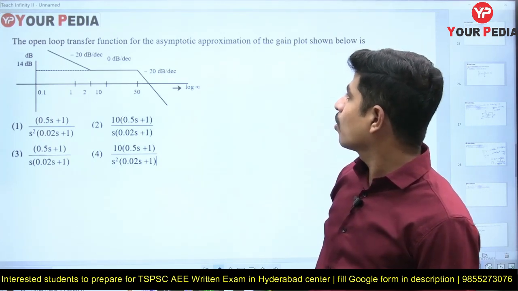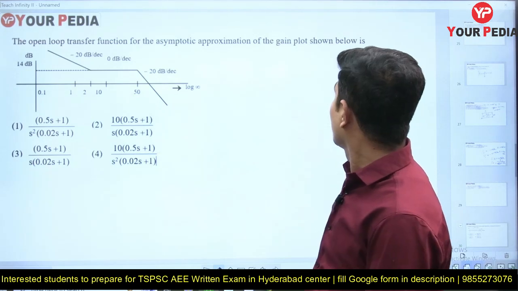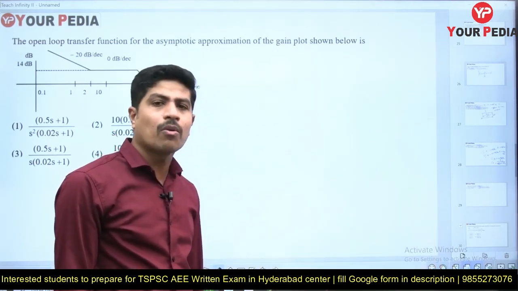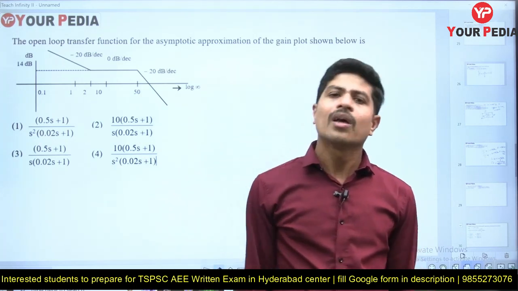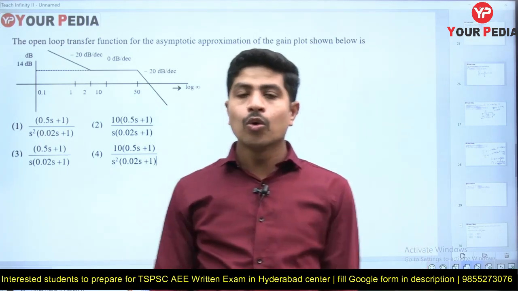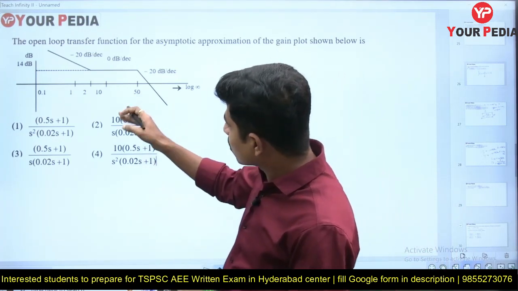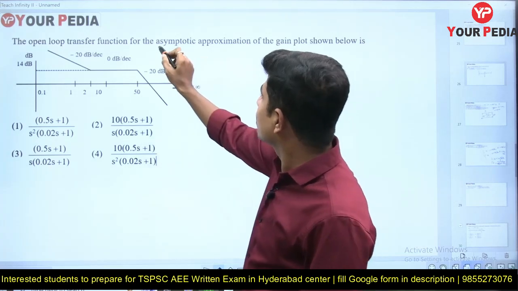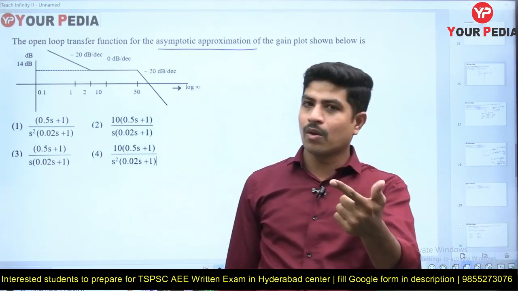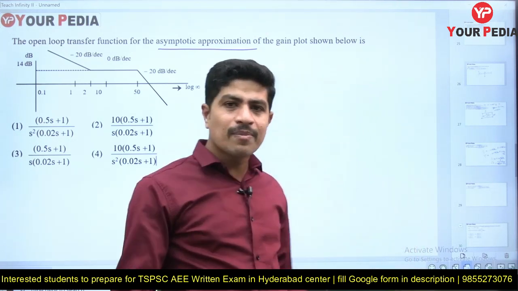The open loop transfer function from an asymptotic approximation of the gain plot, in fact it is a Bode plot, shown below. The Bode plot is also called an asymptotic plot, approximate plot, corner plot, Bode magnitude plot, and it has these many names. You shouldn't feel that Bode is not mentioned here, so is the given plot a Bode plot or not? Here he mentioned asymptotic approximation. The Bode plot is called an asymptotic plot, approximate plot, corner plot. Generally it is a Bode plot.